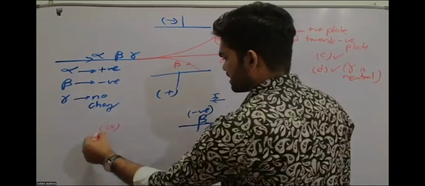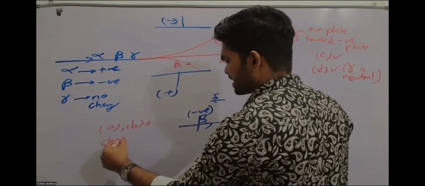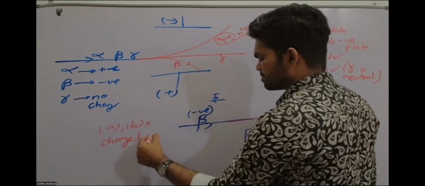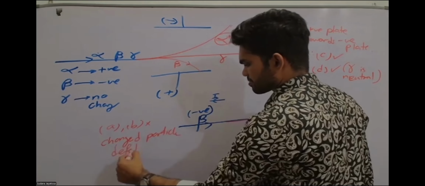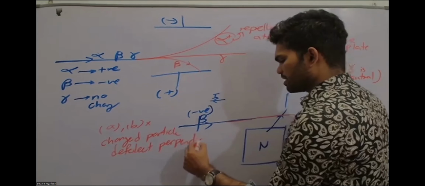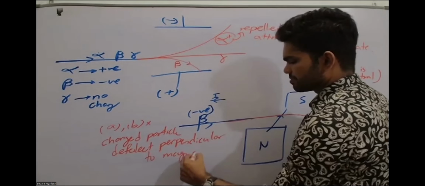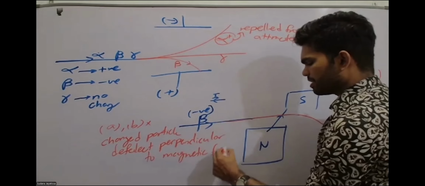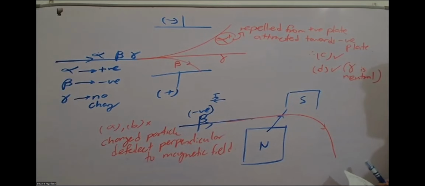So you can write A and B are wrong because charged particles deflect perpendicular to the magnetic field. This is a past paper MCQ. Yes, they deflect perpendicular to the magnetic field. Right, so I hope that is clear to you all.